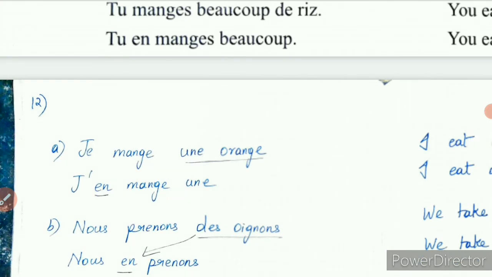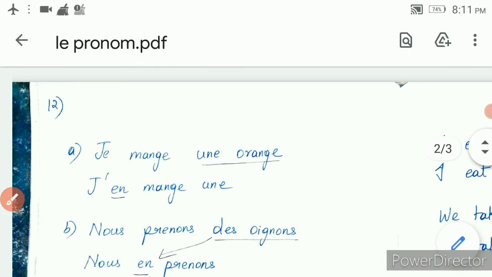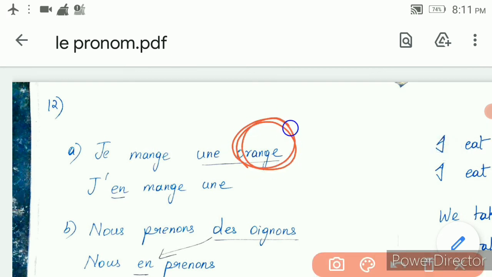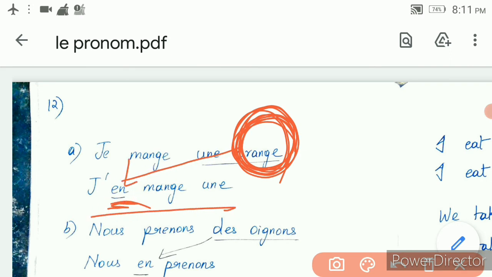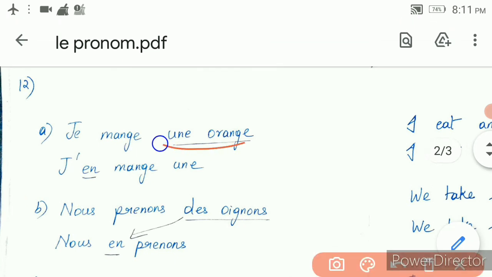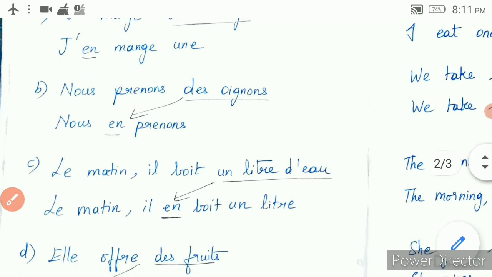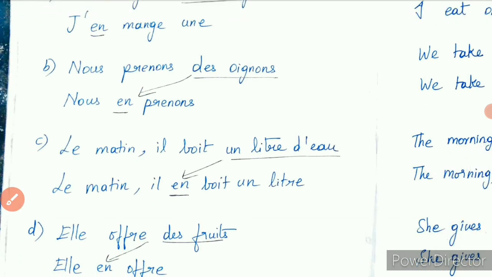Now, let me explain the first one. I eat an orange. I eat one of it. You are changing it to I eat one of it. So you are replacing only the orange. Je mange une orange. I eat an orange. I eat one of it. You are replacing this orange with en here. The remaining will be the same. Got it? You should not replace the entire une orange here. You should replace only the orange. Got it? Then, the next one, see.